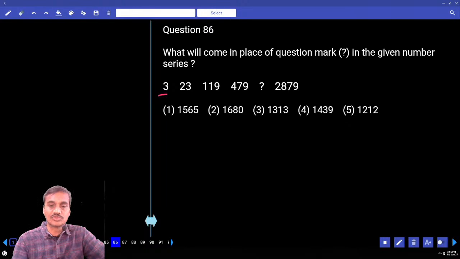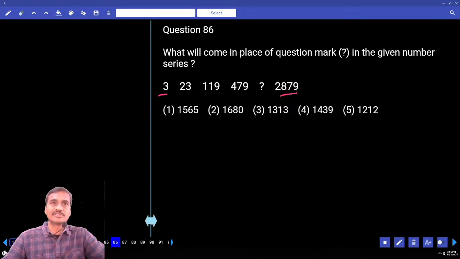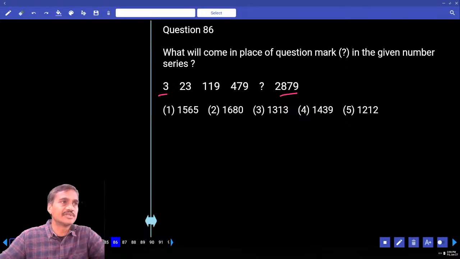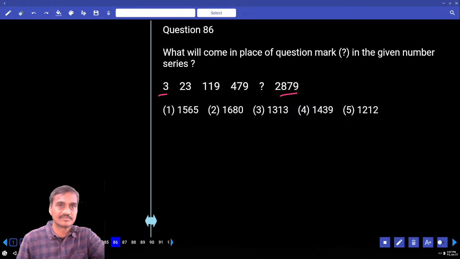It started with 3 and went to 2800, almost 100 times, up to 1000 times. Hence the numbers are increasing at a very faster rate. It must be under product or combination, and product is not possible between 3 and 23. Hence it must be under combination. And in the case of combination, what should we do? We need to focus on the highest pair, isn't it? Now 119 and 479, these are the two numbers we have.